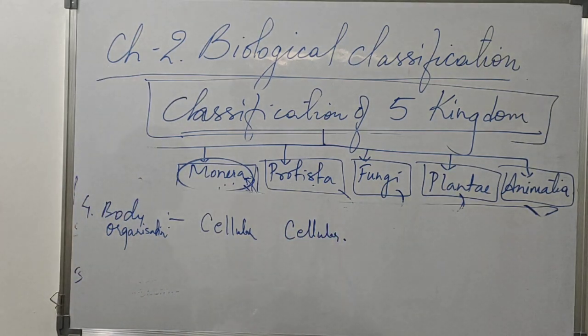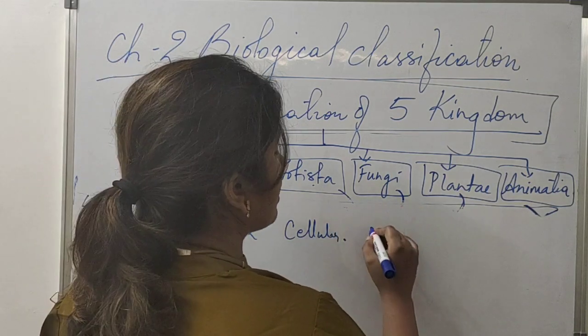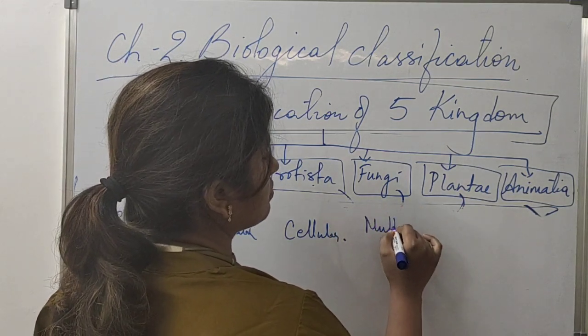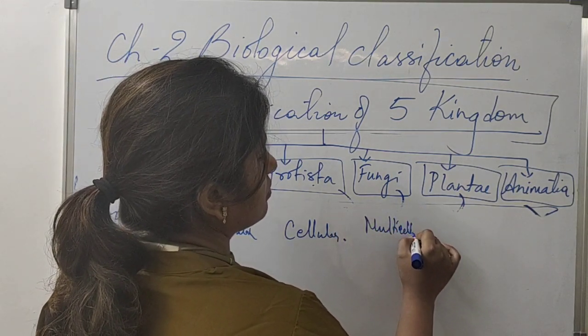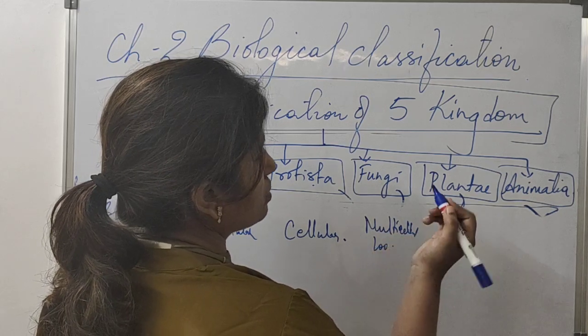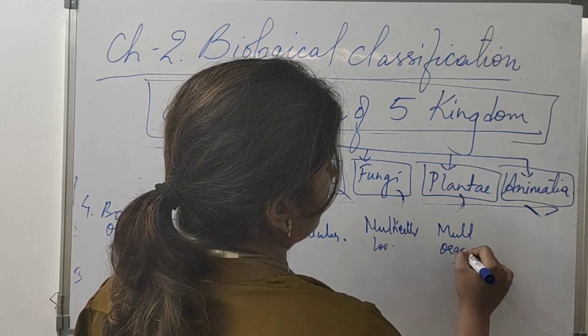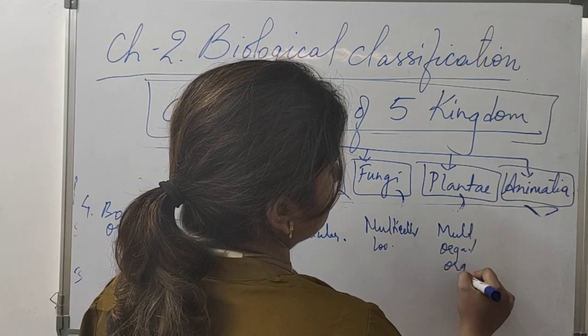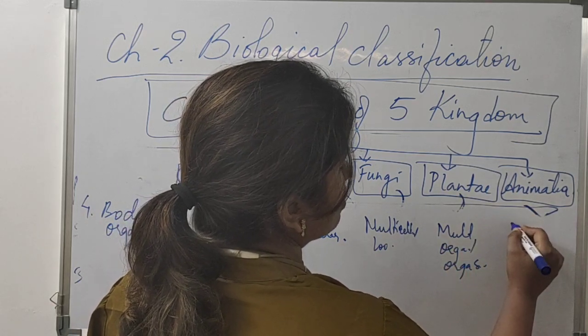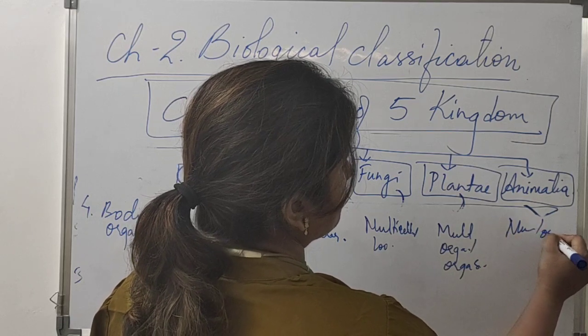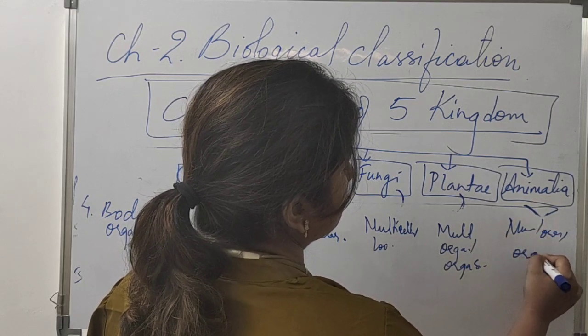Whereas fungi are multicellular, they have loose tissue. And plantae are also multicellular, they have organs and organ systems. Animalia also are multicellular, they have organs and organ systems.